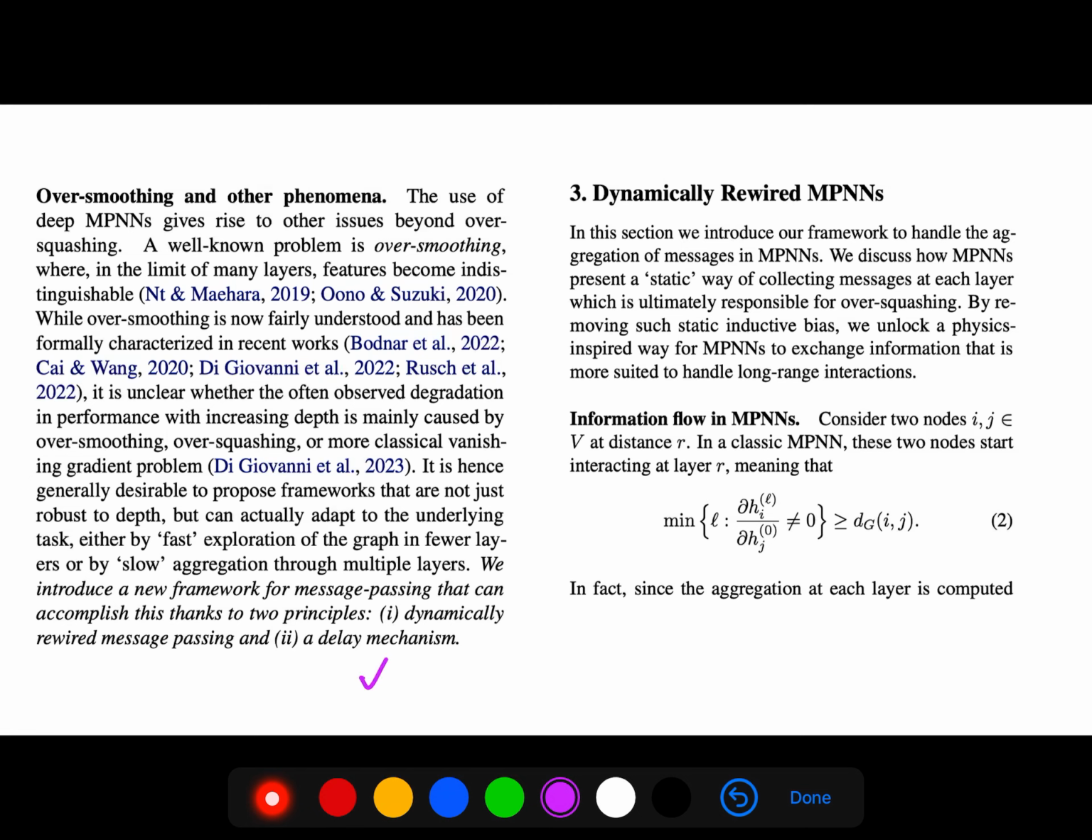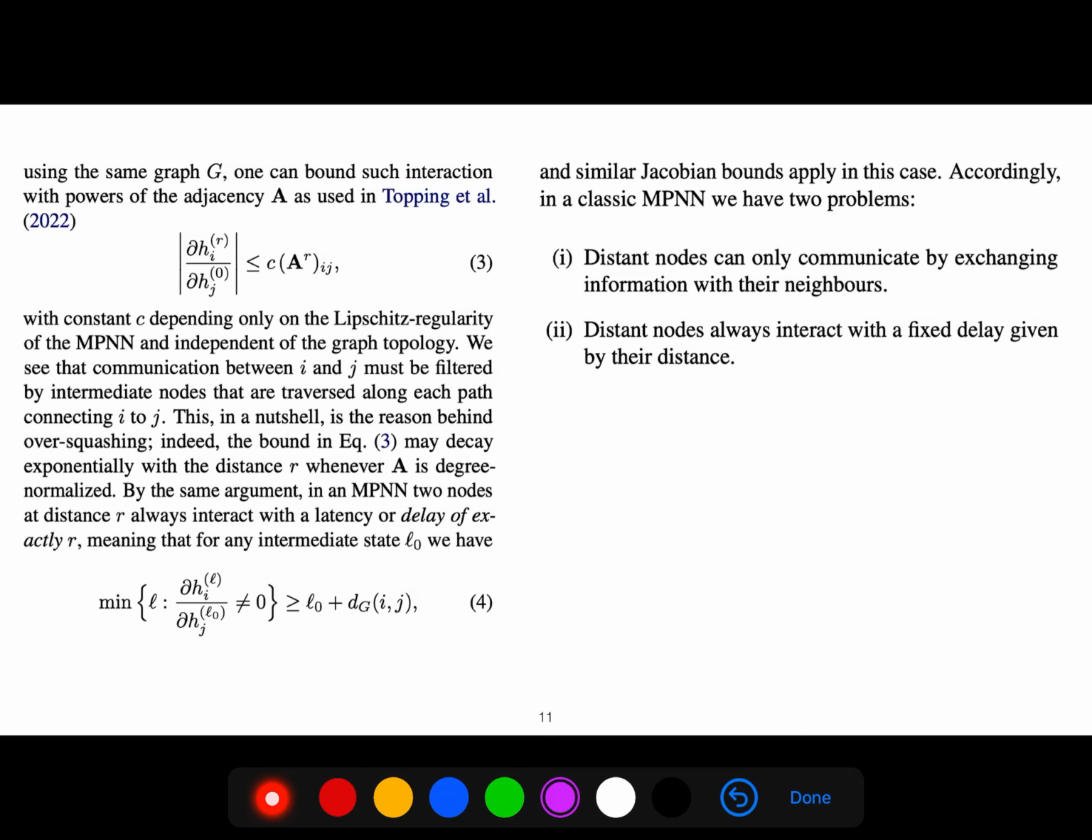So consider two nodes I and J at distance R. In a classical message passing, these two nodes start interacting at layer R. Because the aggregation at each layer is computed using the same graph, one can bound such interaction with powers of the adjacency.